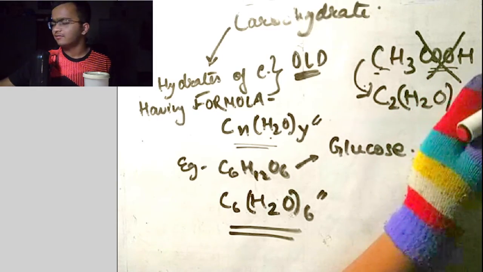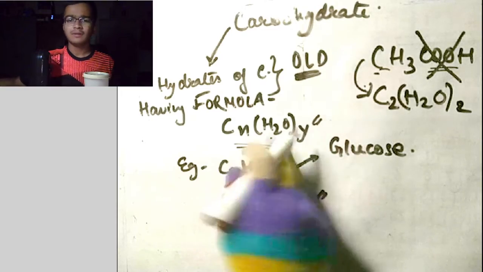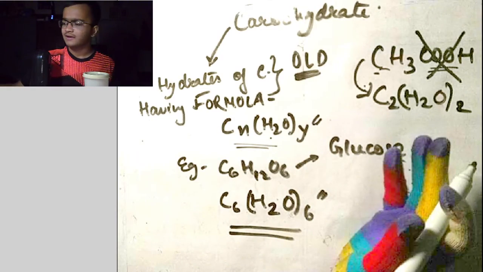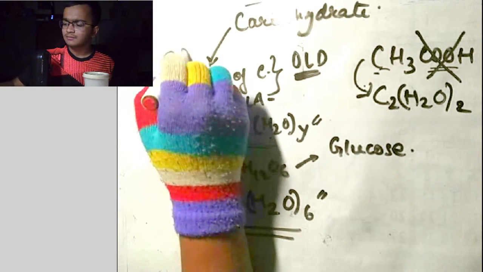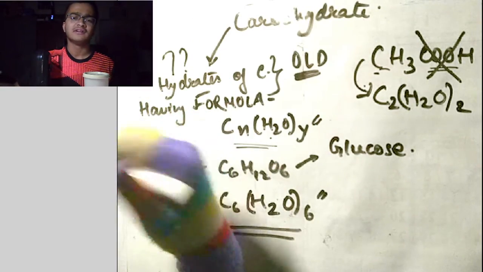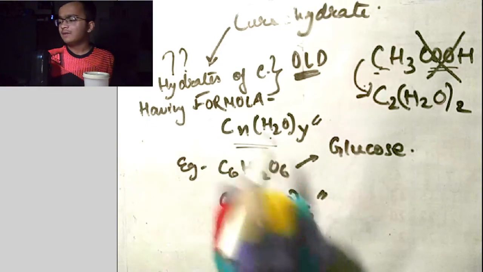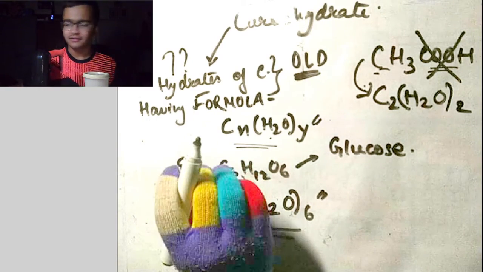This is an acid. So acetic acid is showing this formula, but it is not a carbohydrate. That means there are some flaws in this definition, which says that carbohydrates are just hydrates of carbon having this formula. So this definition is not correct.